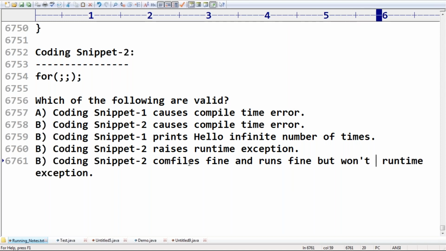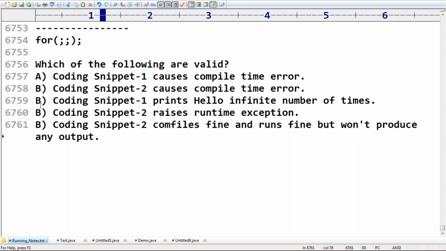Can you please confirm what the answer is in this case? Can you please respond? A, B, C, D, E, multiple options are there. Please confirm what may be the answer.